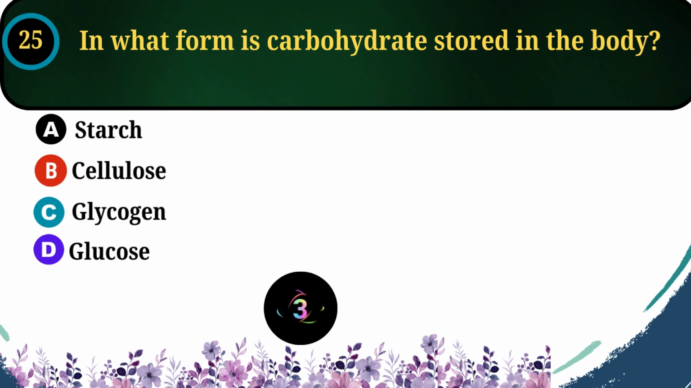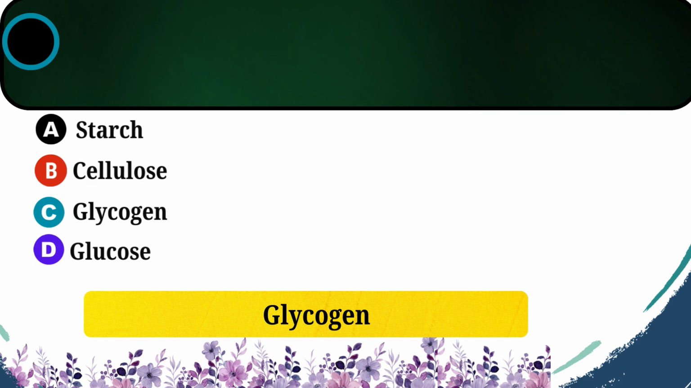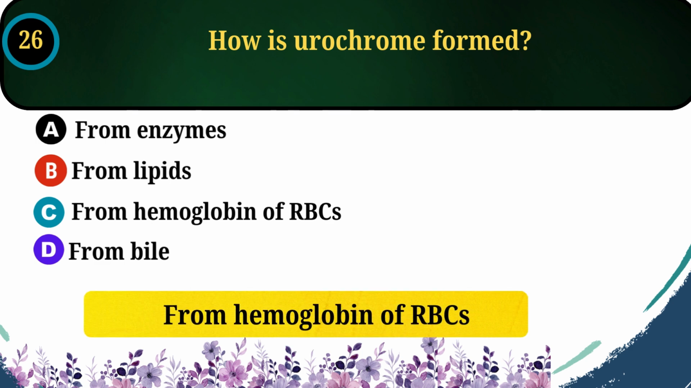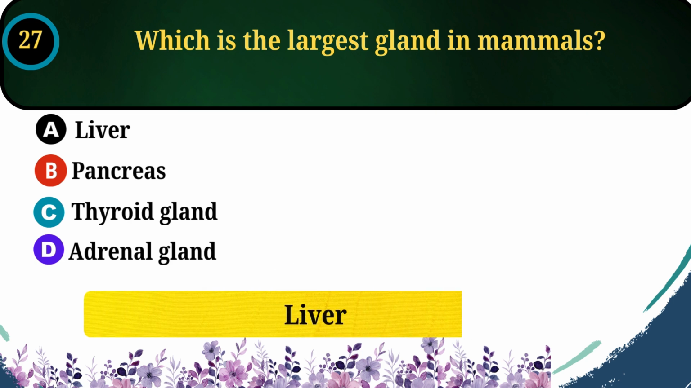25. In what form is carbohydrate stored in the body? Answer: glycogen. 26. How is urochrome formed? Answer: from hemoglobin of red blood cells. 27. Which is the largest gland in mammals? Answer: liver.